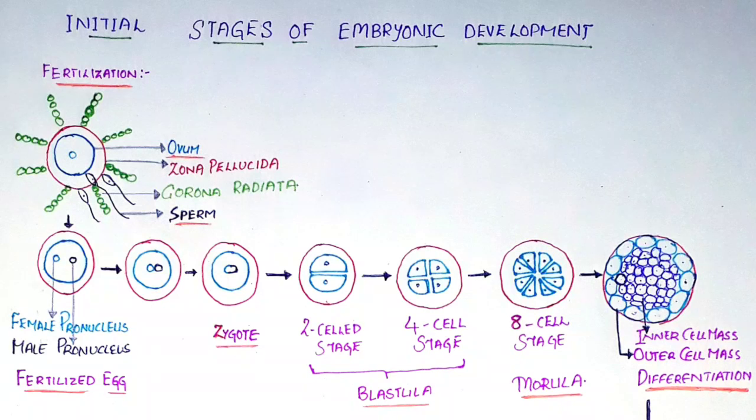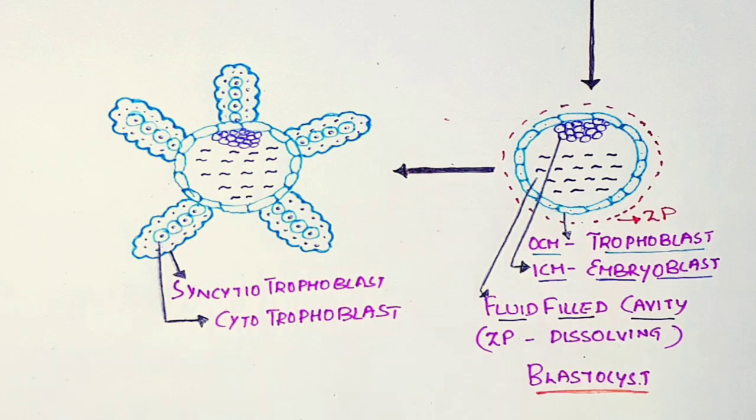Then the zona pellucida starts dissolving and a lot of fluid starts accumulating. Outer cell mass will remain the same, but the inner cell mass gets attached at a particular point. This is called blastocyst. The fluid filled cavity here is called blastocele. In this blastocyst, inner cell mass is called embryoblast and the outer cell mass is called trophoblast.